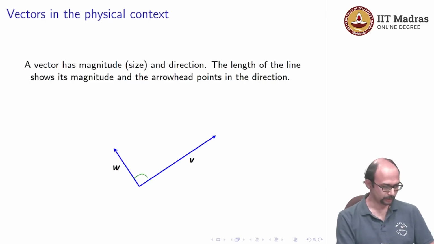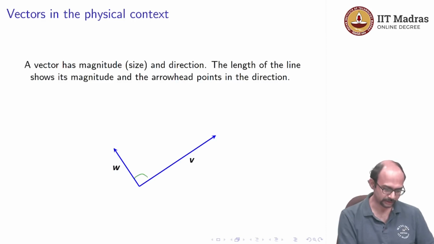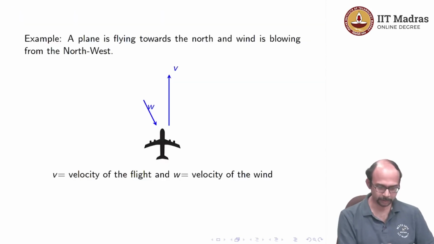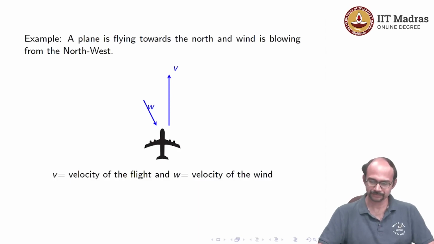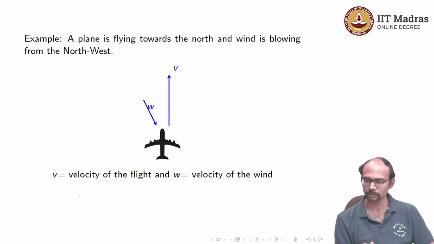Usually, when we study this in physics for the first time, we do think of this in terms of axis. Here is maybe an example from real life. A plane is flying towards the north, and wind is blowing from the northwest. v is the velocity of the flight and w is the velocity of the wind, and then you want to calculate what is the trajectory taken by the plane, or in which direction is the net velocity. That will tell you the approximate direction of movement of the plane.